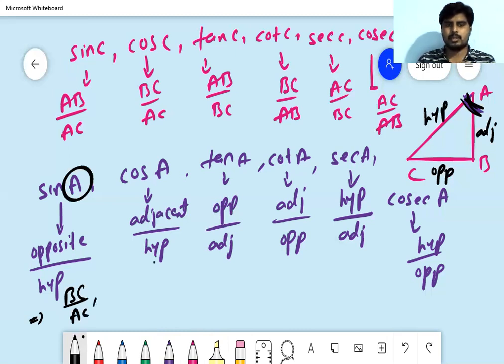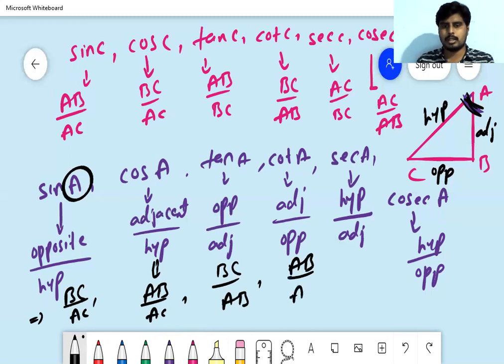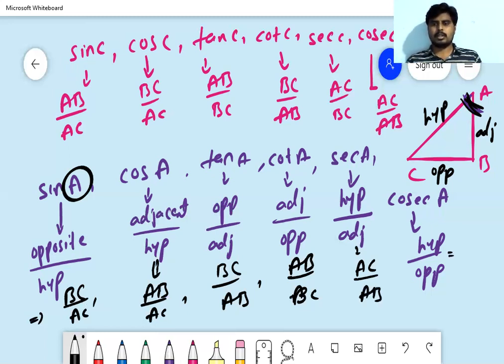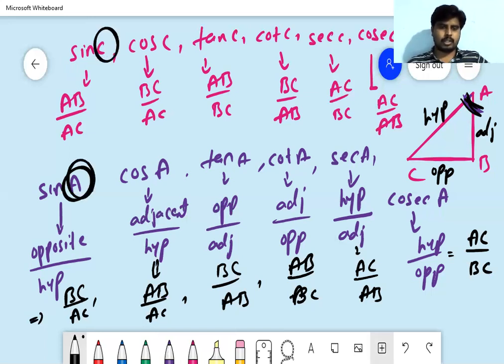BC by AC, and this one, what is the ratio? Adjacent side, that is AB by AC, and this one is BC by AB, and this one AB by BC, and this one AC by adjacent side AB, and this last one AC by opposite side, that is BC. If you compare sin C and sin A, you have different ratios.